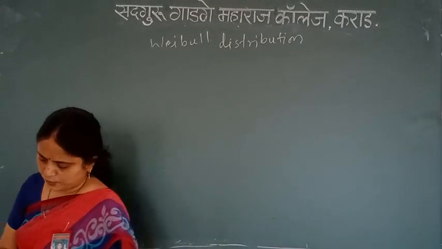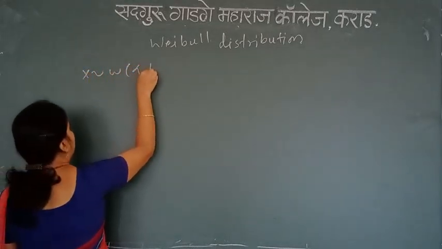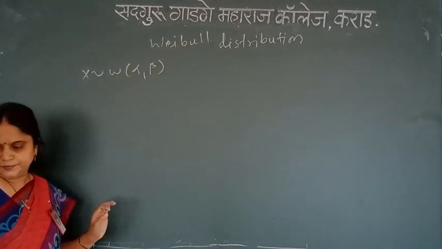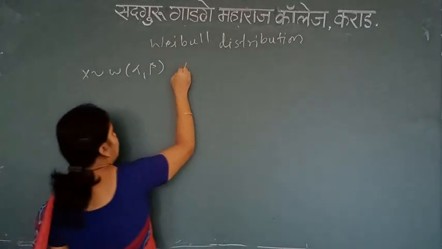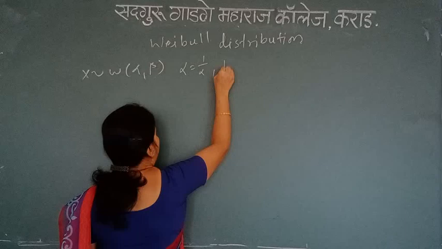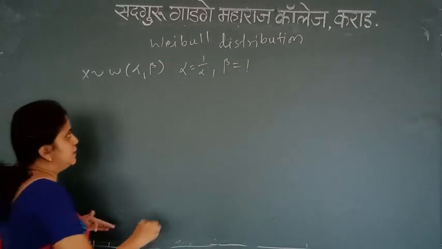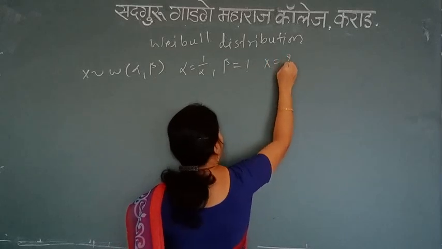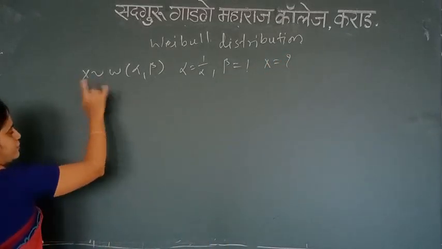The last problem: if x follows Weibull alpha comma beta, and we put alpha equal to 1 upon alpha and beta equal to 1, then what is the distribution of x? So let me write it. What is given to me? X follows Weibull with alpha comma beta.